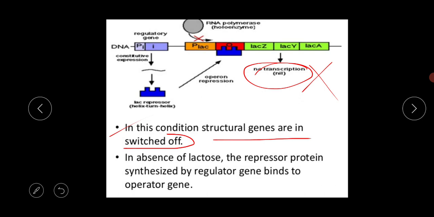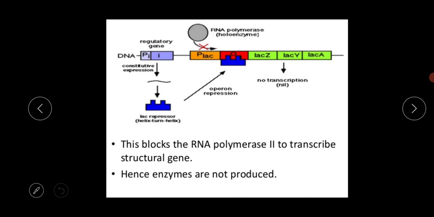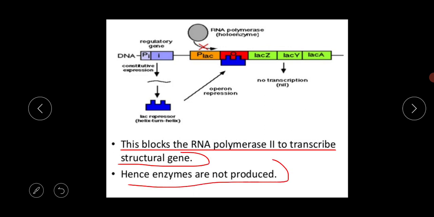In the absence of lactose, the repressor protein synthesized by the regulator gene binds to the operator gene and blocks the site of the operon. This blocks RNA polymerase from transcribing the structural genes, and hence enzymes are not produced. If these three structural genes are not transcribed, they cannot produce any kind of enzyme. That's why these enzymes are not produced.